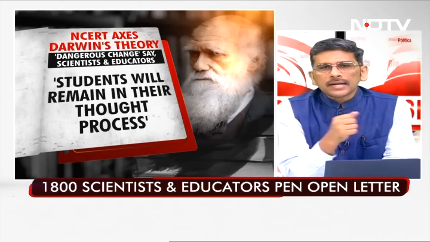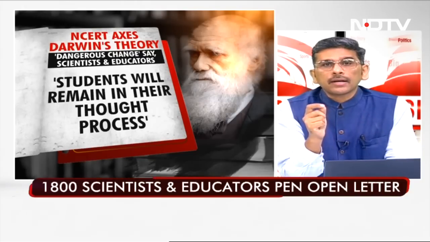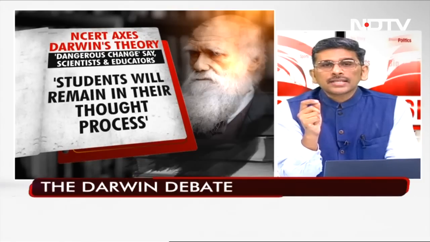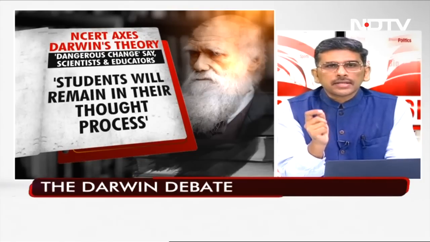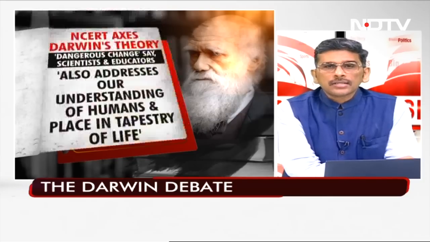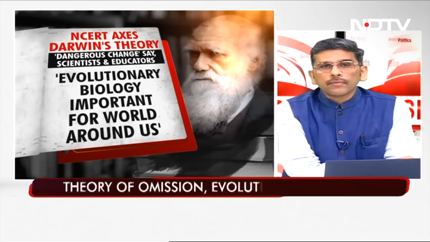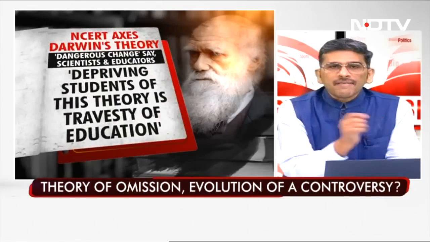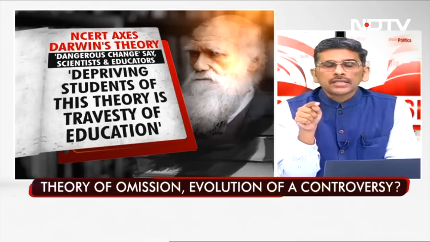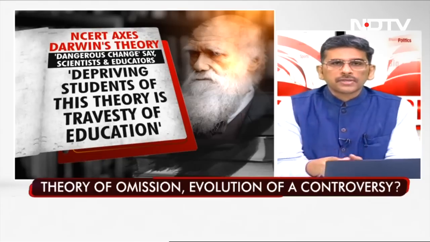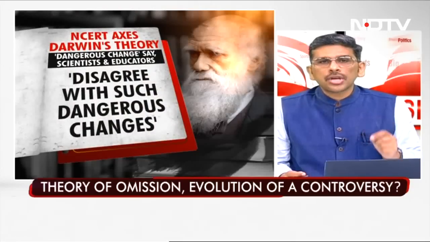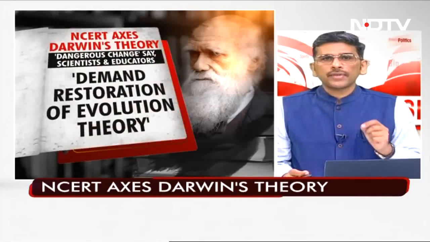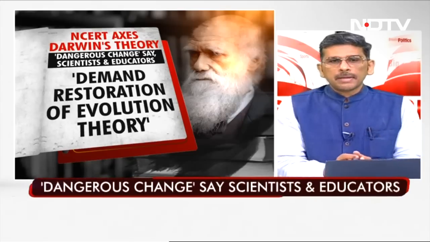So what exactly are these scientists saying? They're saying students will remain in the dark in their thought processes as this is a dangerous change. Many of the scientists and educators have said this. They say evolutionary biology is an area of science with a huge impact. It also addresses our understanding of humans and our place in life. Evolutionary biology is important for the world around us. Depriving students of this theory is a travesty of education. Extremely strong words which have been used. They disagree with such dangerous changes and they demand the restoration of the evolution theory. That's the point that has been made by these scientists.